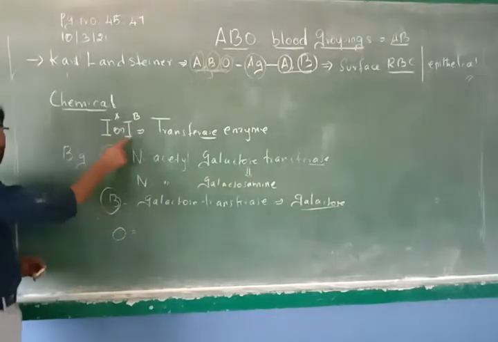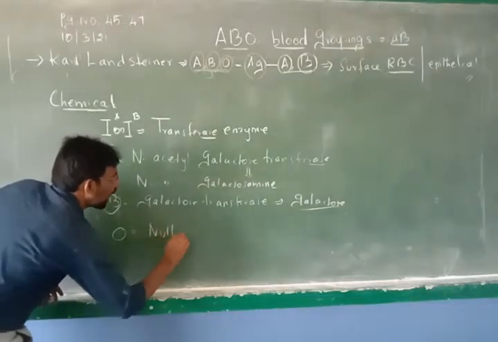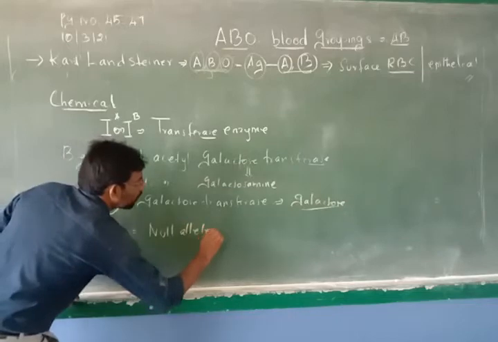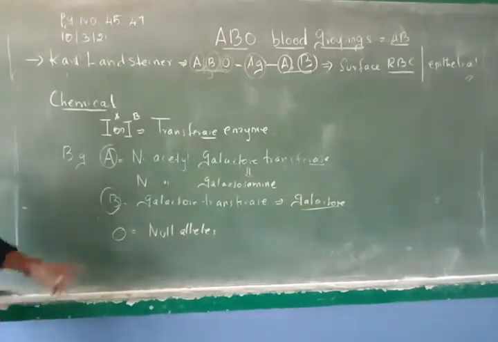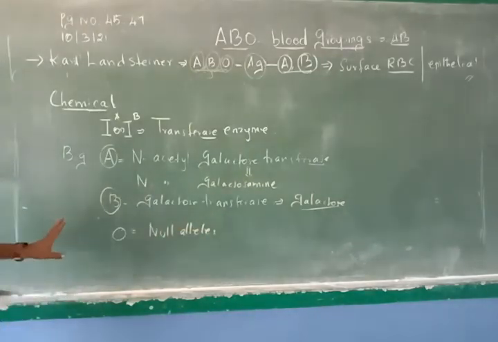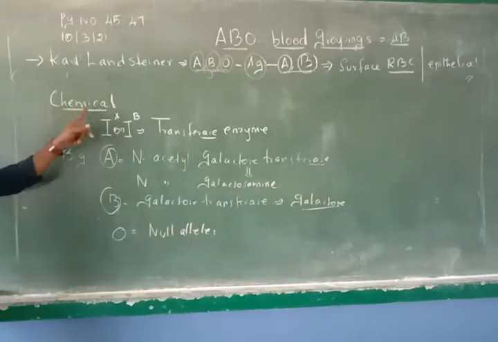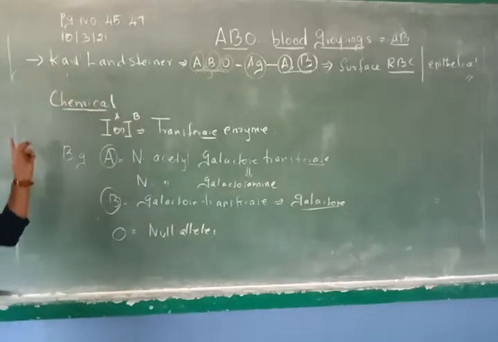That is why I have given A and B. No transferase enzyme, so they are called null alleles. They don't produce N-acetyl galactose transferase, or they don't produce galactose transferase enzyme. They don't have this enzyme at all. That is why blood differs chemically from person to person.